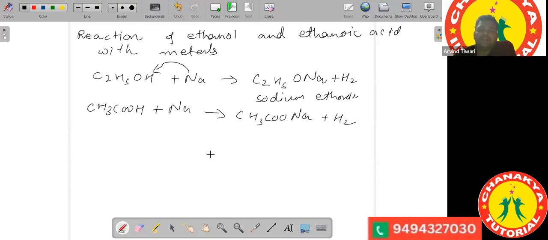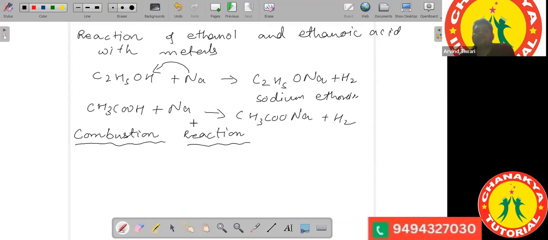Another thing that is there, combustion reaction. As we know, combustion means burning in presence of oxygen. So all these alkanes, alkenes, and alkynes and their functional groups, when burnt in presence of oxygen, will give carbon dioxide and water.